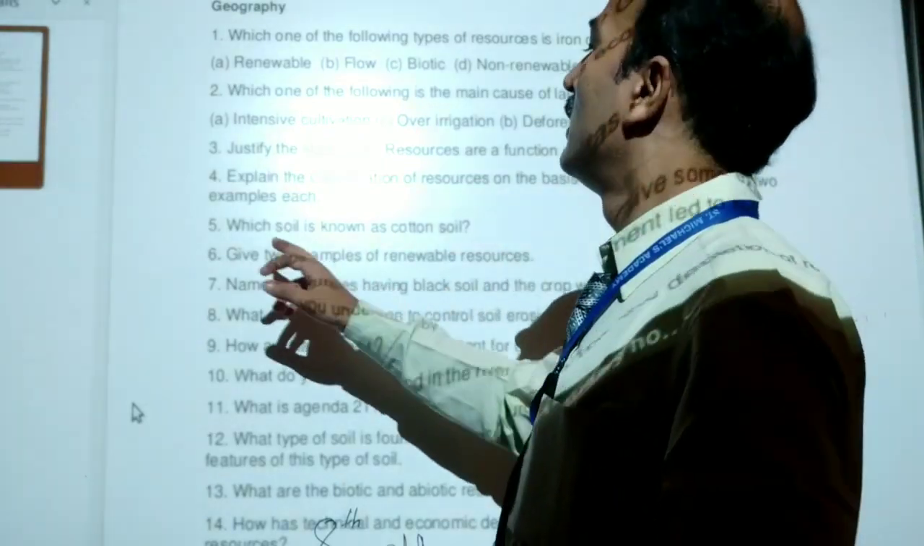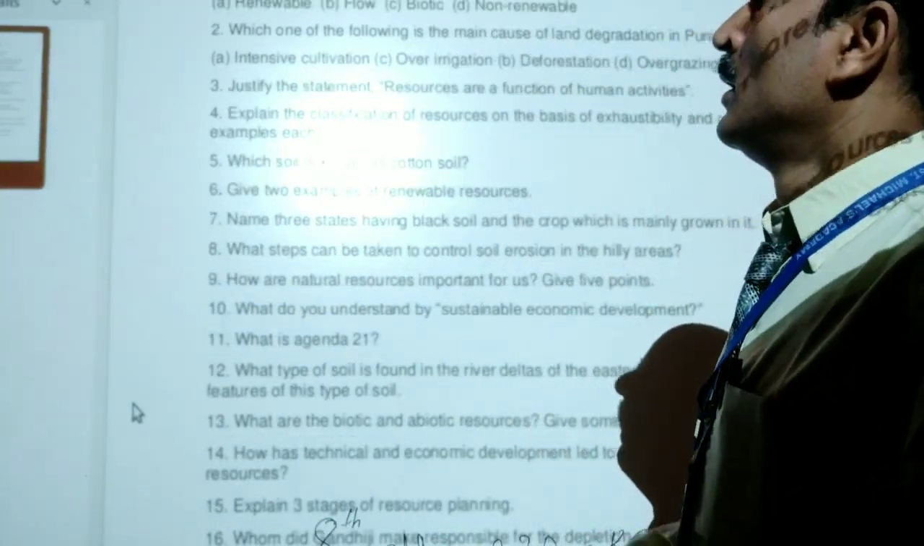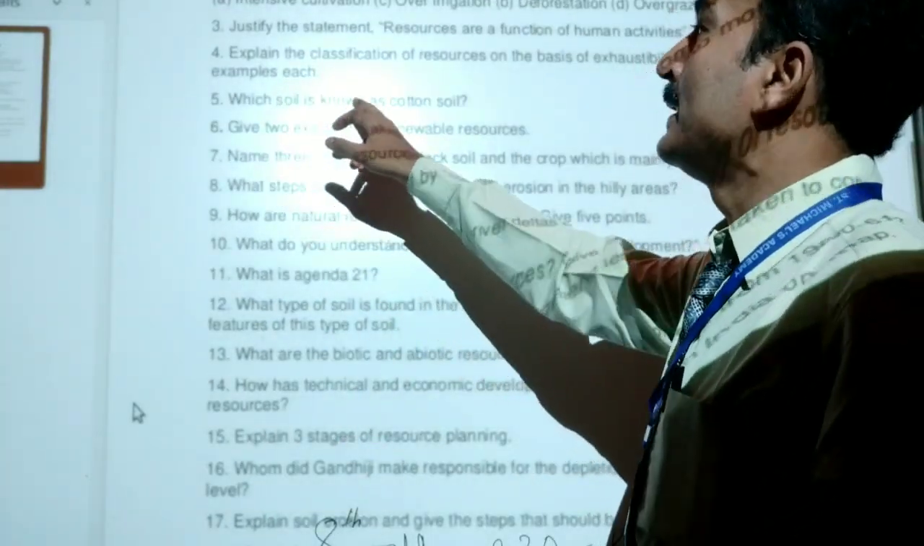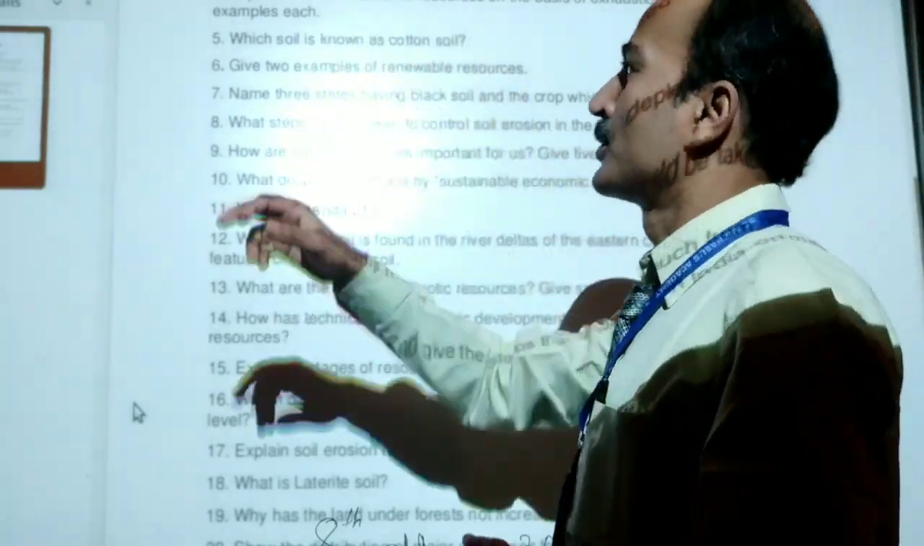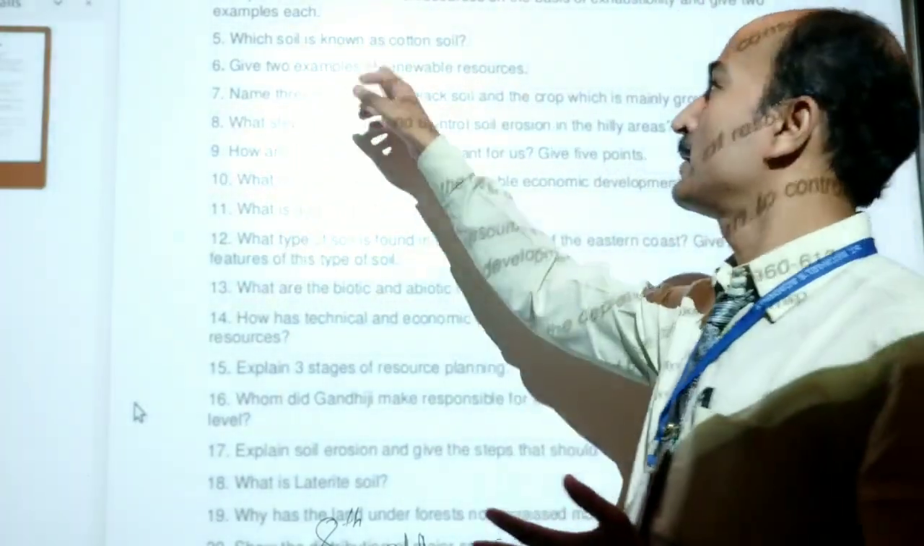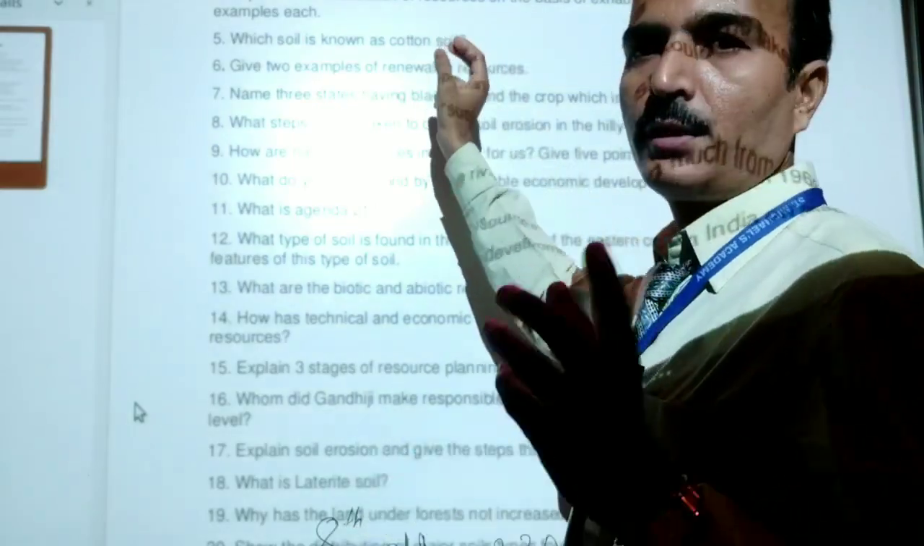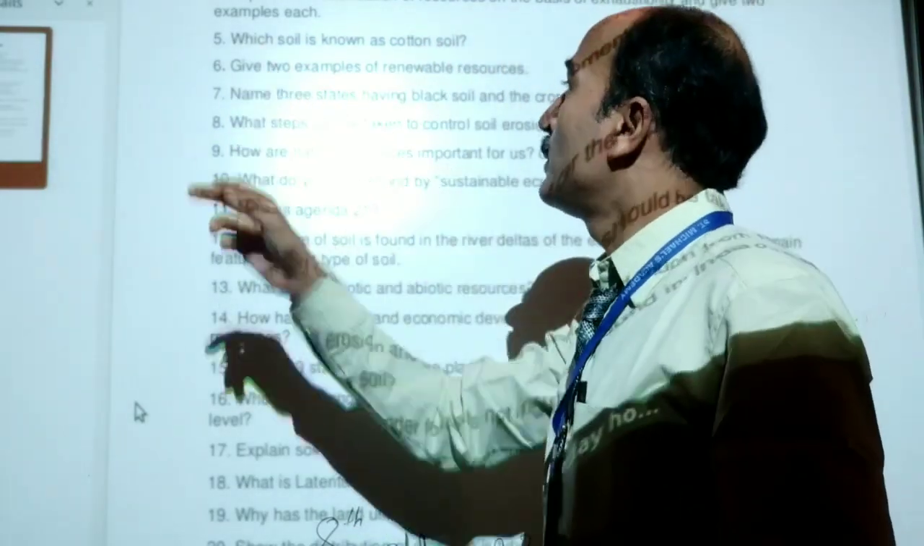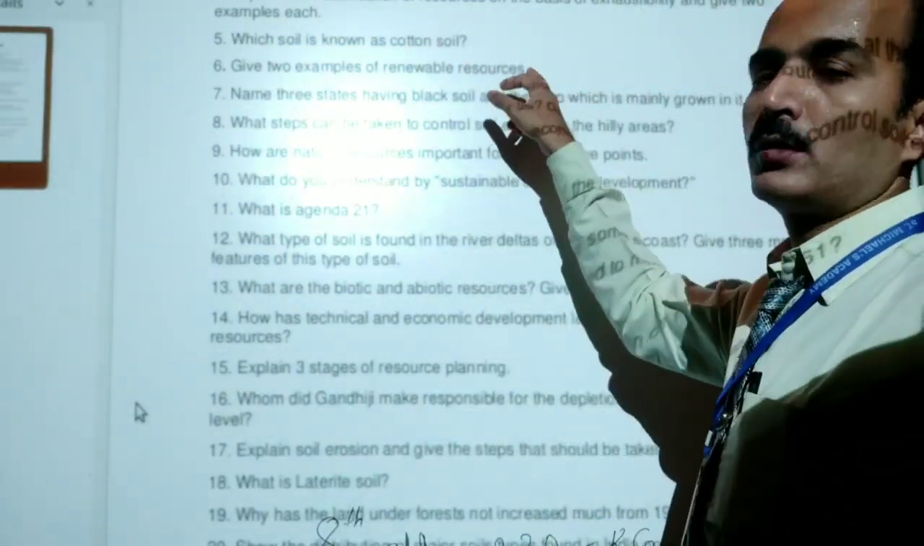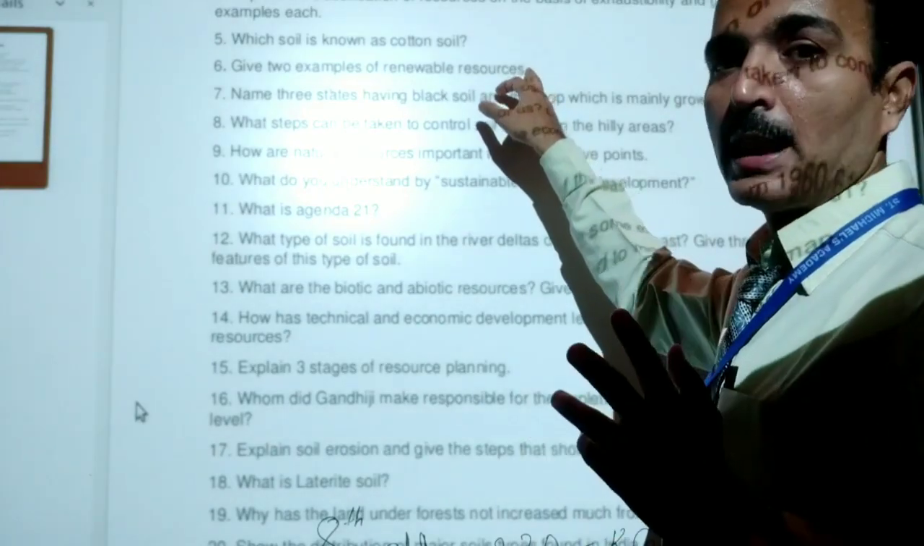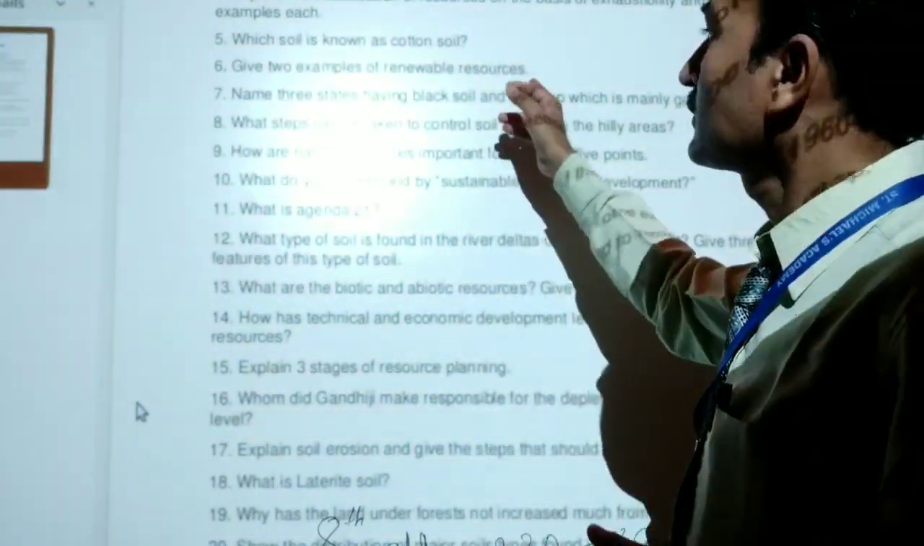Now question number 5. Which soil is known as cotton soil? Which soil is known as cotton soil? You have read the answer. It is a very short answer question. Question number 6, give 2 examples of renewable resource. Of course, only 2 examples which can be renewed.